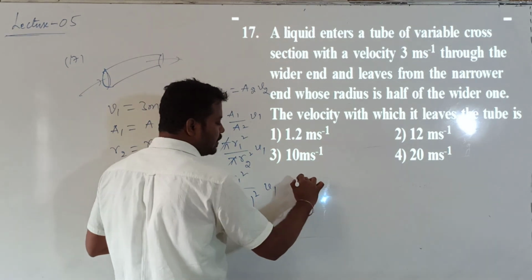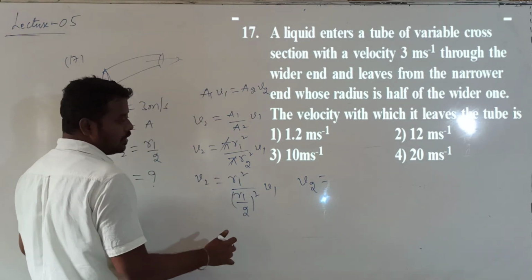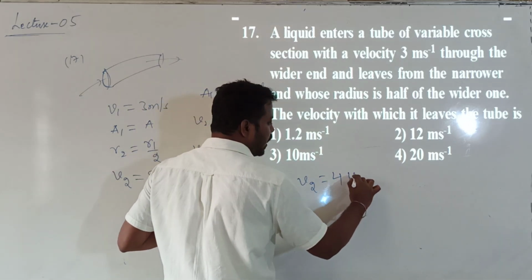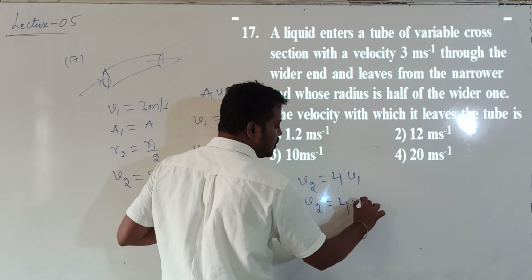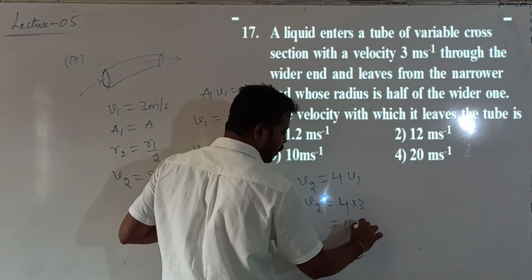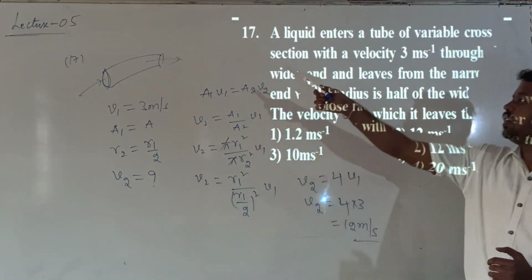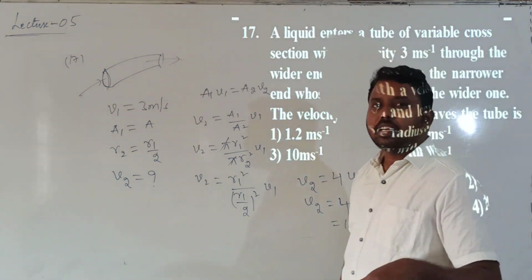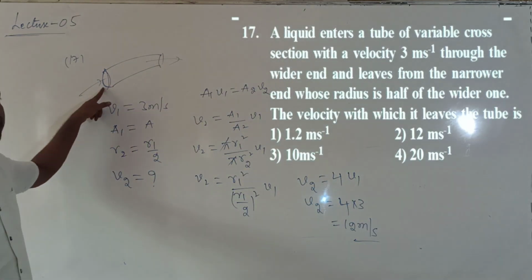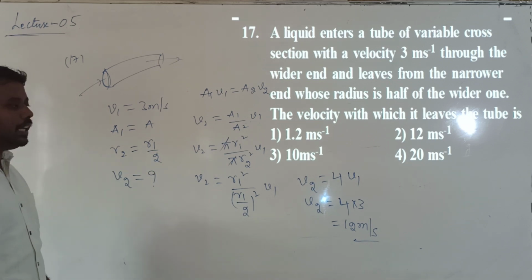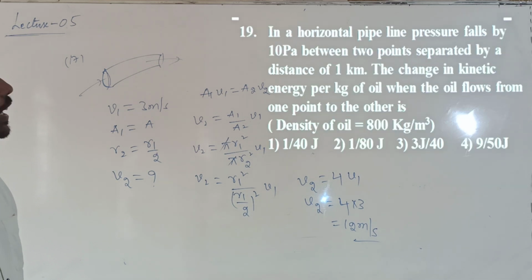So how much will I get as the answer? The 4 will come to the numerator, so V2 is equal to 4 into V1. V1 is 3, so 4 threes are 12 meters per second. With what velocity does the fluid come out through this narrow end? It is 4 times the velocity through the wider end, that is 12 meters per second. Okay? So this is question number 17.